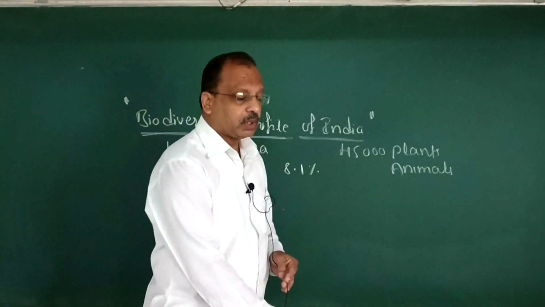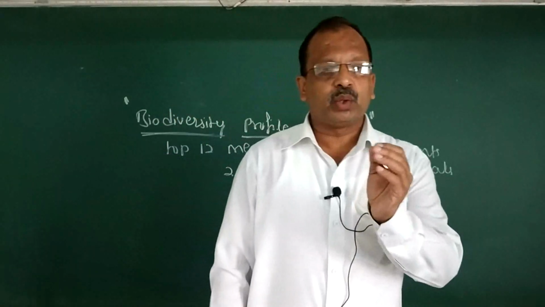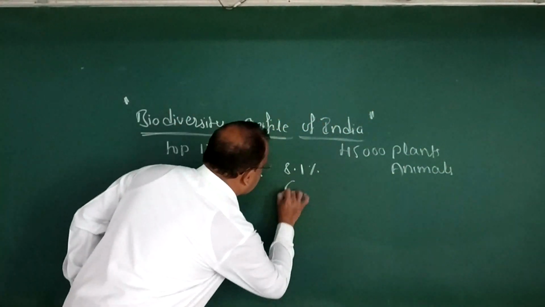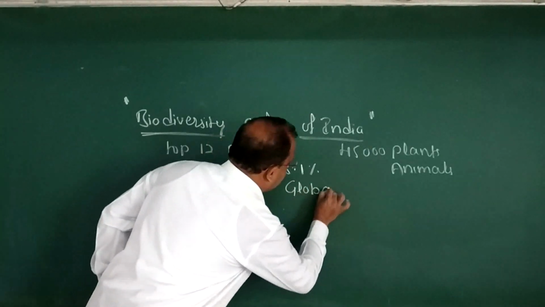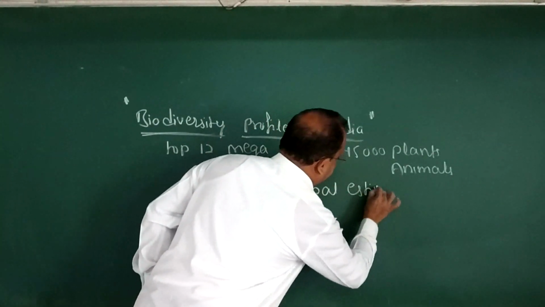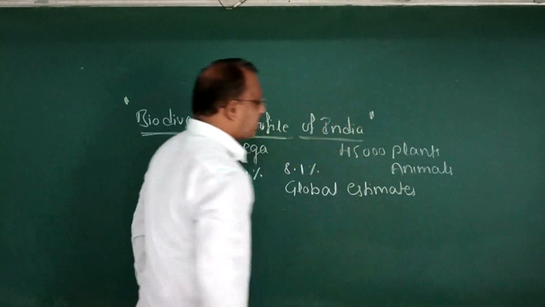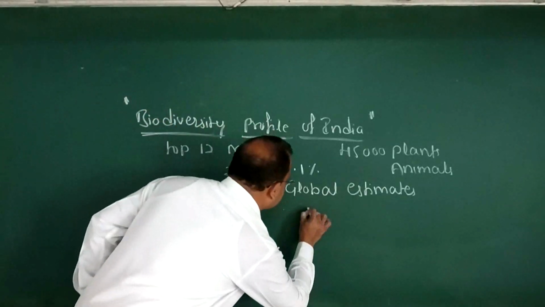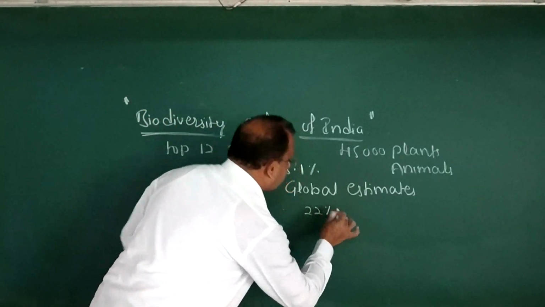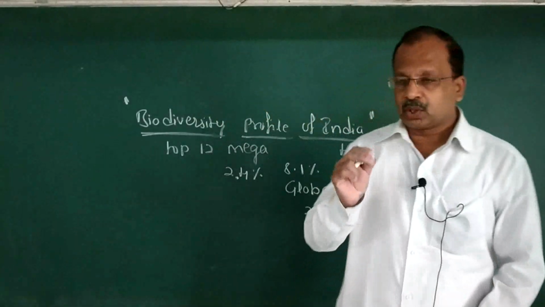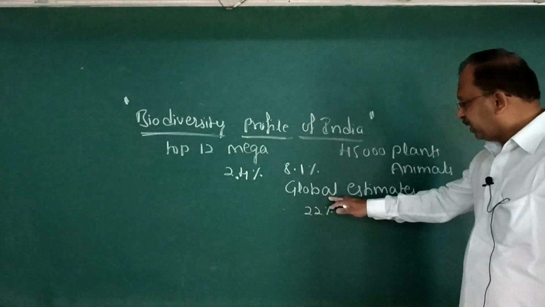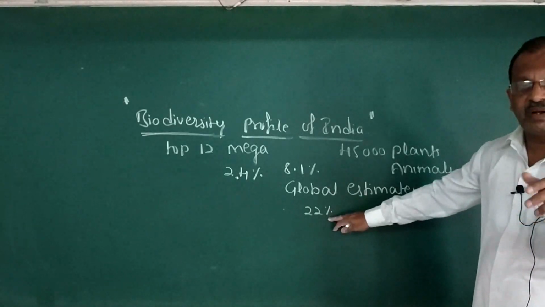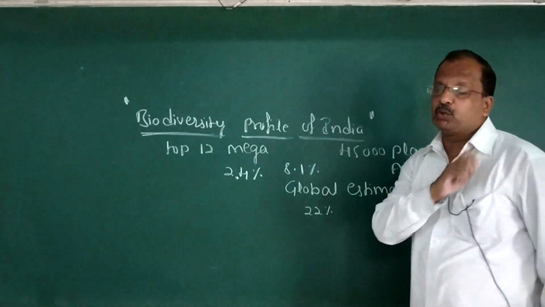But according to Robert May global estimates, the species of plants and animals so far discovered is only 22%.